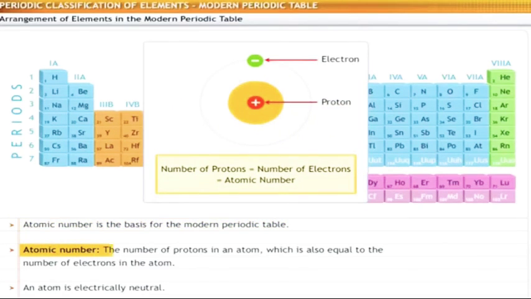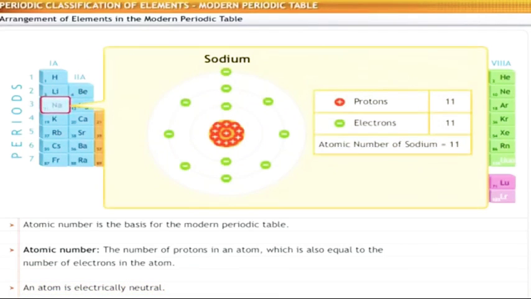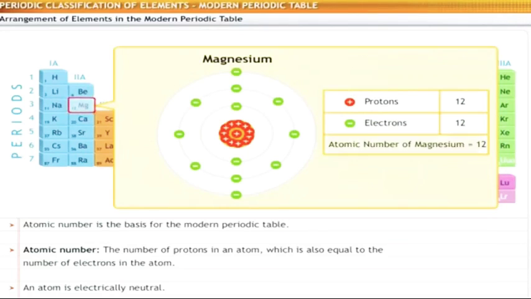Atomic number is the number of protons in an atom. It is also equal to the number of electrons in the atom, since an atom is electrically neutral. For example, the sodium atom contains 11 protons and 11 electrons. Therefore, the atomic number of sodium is 11. Similarly, the atomic number of magnesium is 12. Since the